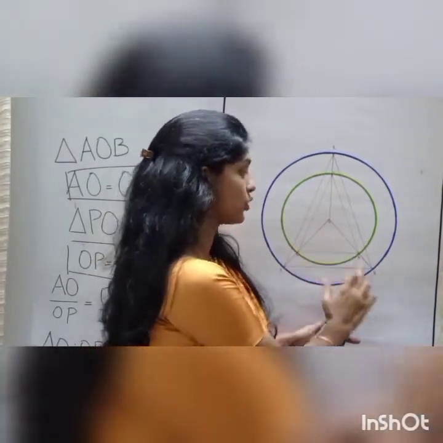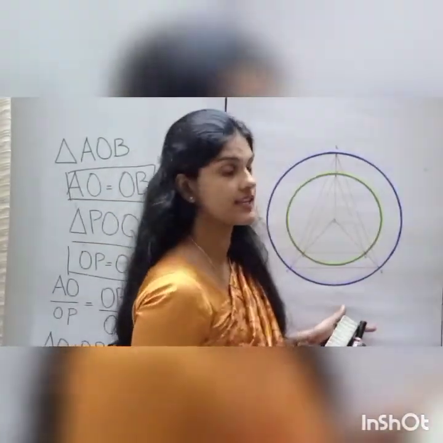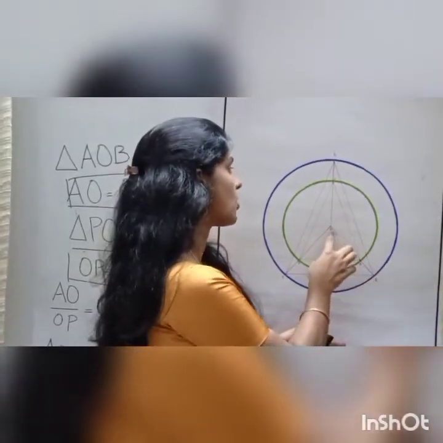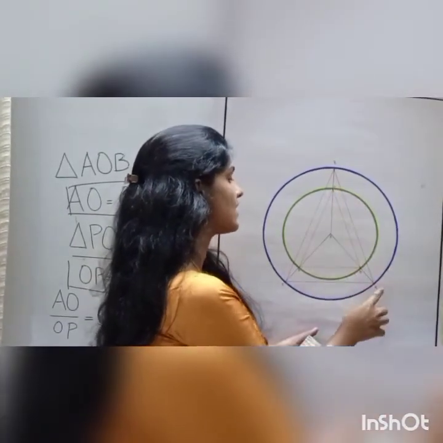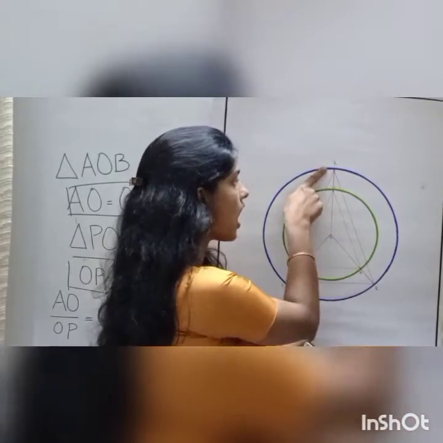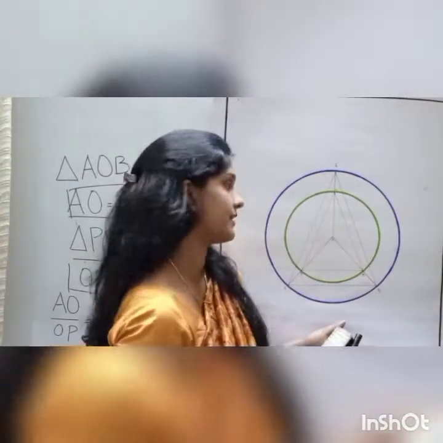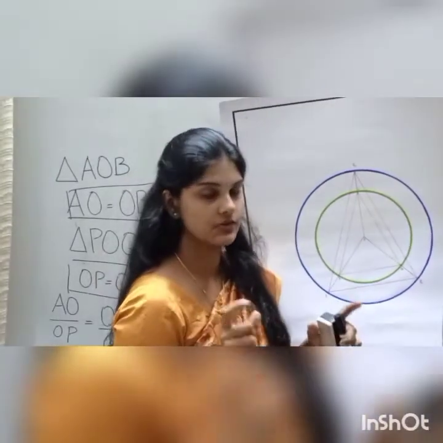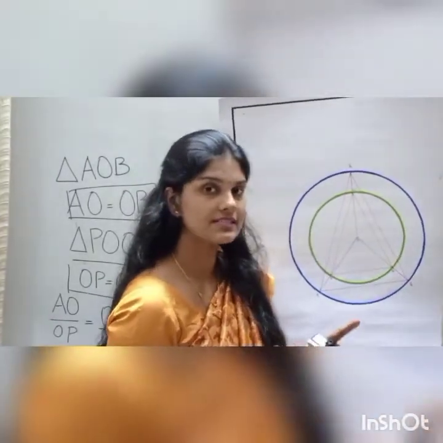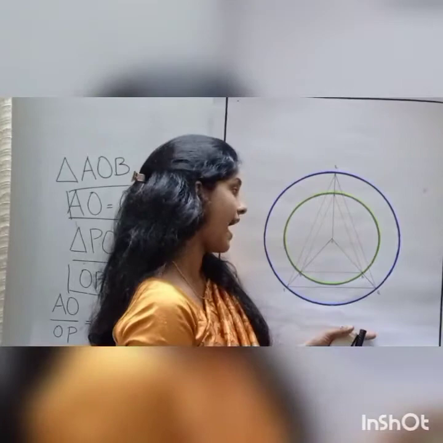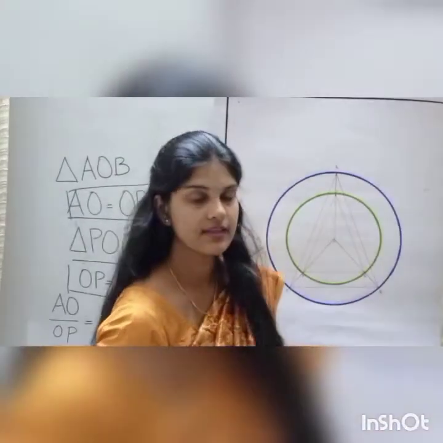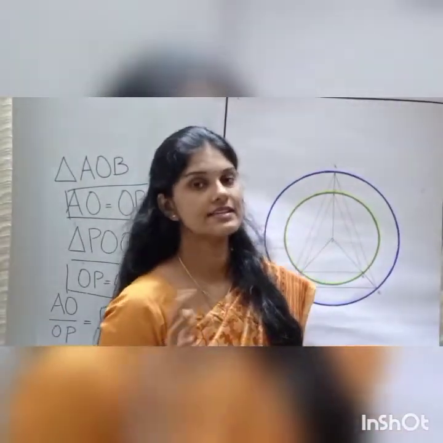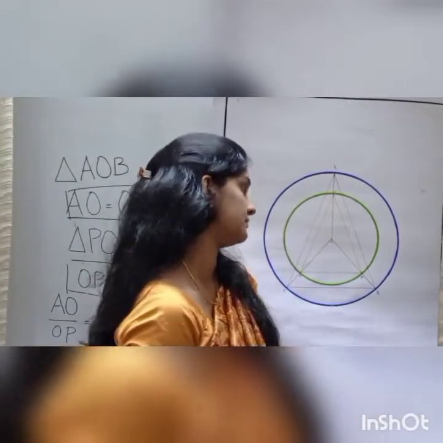AOB and POQ. Now we shall consider the next triangles, that is BOC and QOR. In these two triangles also, it says that as the two sides of the triangle are scaled by the same factor and the angle between them is the same, then the third side also is scaled by the same factor.